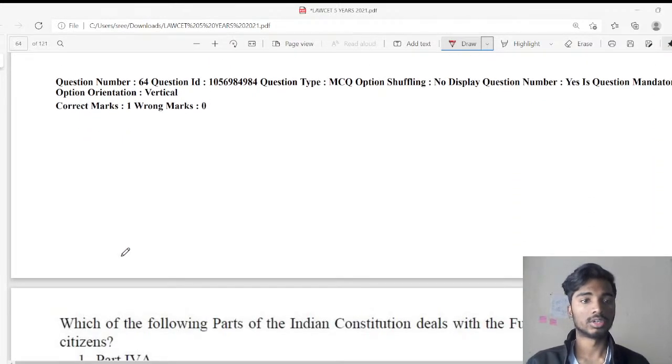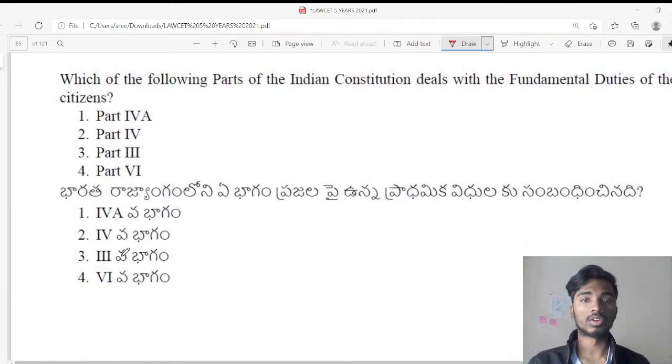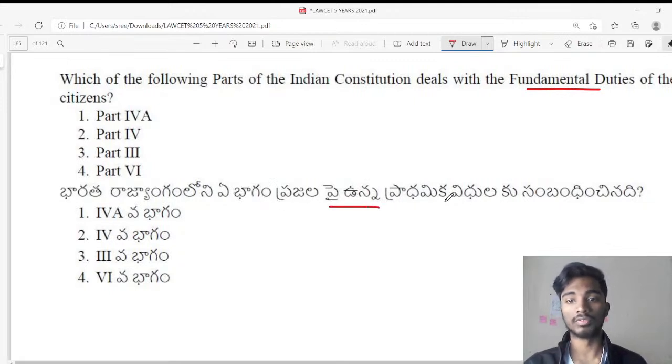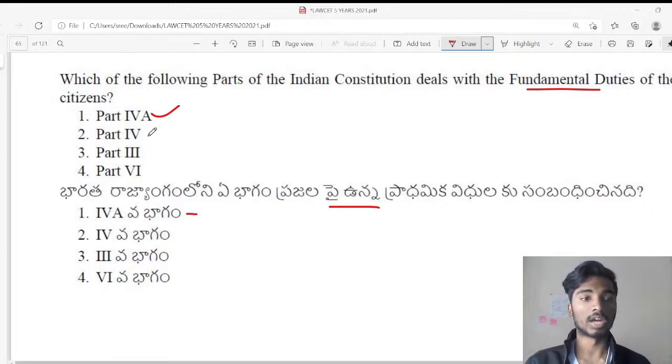Next question. Question number 64. Which of the following parts of the Indian Constitution deals with fundamental duties? భారత రాజ్యాంగంలోని ఏ భాగం ప్రజలపై ఉన్న ప్రాథమిక విధులను గురించి సంబంధించింది? So the answer is Part 4A. Part 4A deals with fundamental duties, ప్రాథమిక విధులు. Part 4 deals with DPSP, or Directive Principles of State Policy. Part 3 deals with fundamental rights. Part 6 deals with